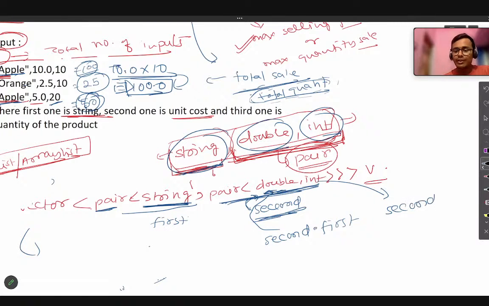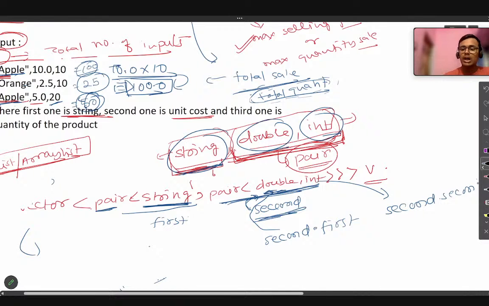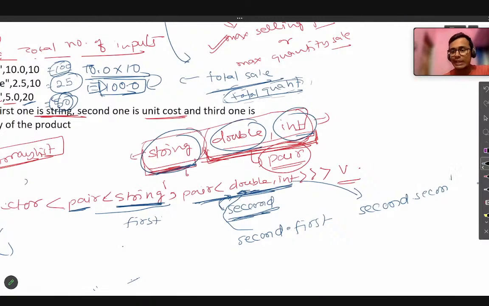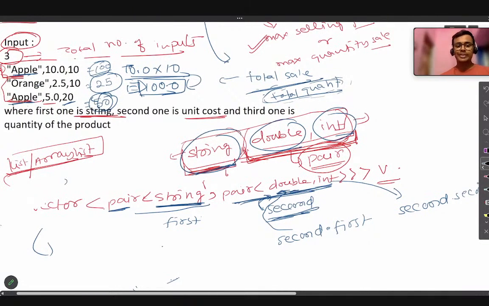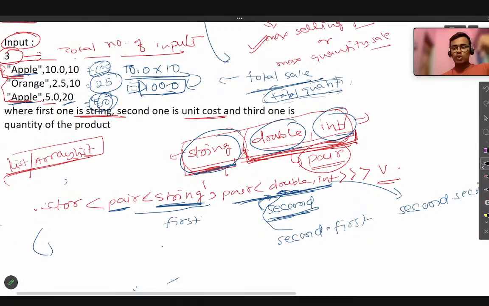So second dot second. So very common sense. This is nothing very critical logic that I am telling you here. You just understand, because it's a pair inside a pair. So for this pair, this is first and this is second. Now again in the second there would be a pair. So the first of the second would be this double, and the second of the second would be this int. So that is what we are going to use here.